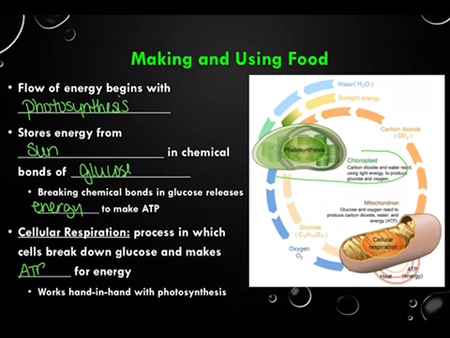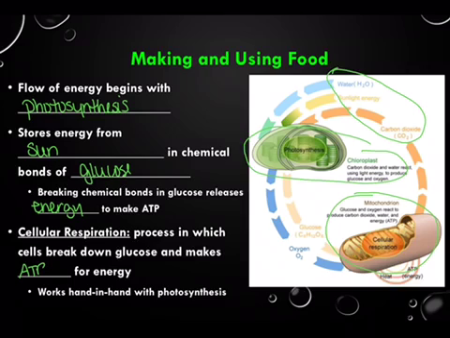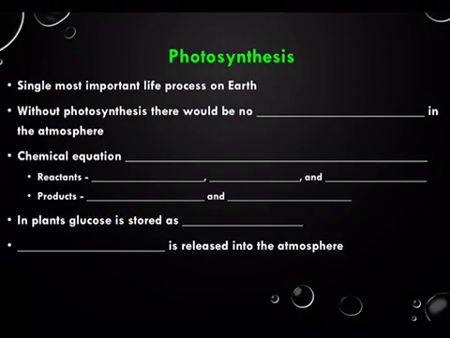Photosynthesis here happens in the chloroplasts, whereas cellular respiration happens in the mitochondria. However, they both go hand in hand. This shows you what goes into photosynthesis right here. The arrows are pointing in. So water, sunlight, and carbon dioxide go into photosynthesis. Out of photosynthesis, we get oxygen and glucose. But if you look, those are the two things that go into cellular respiration. And then that CO2 comes out of cellular respiration. So these two processes really need to be talked about together.